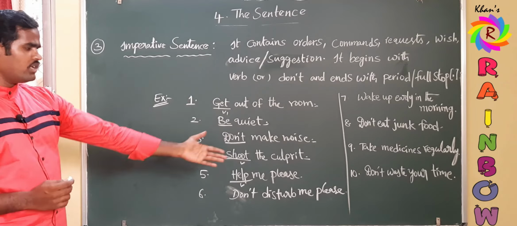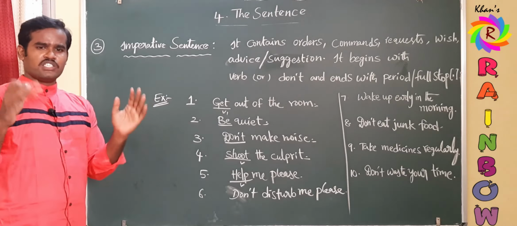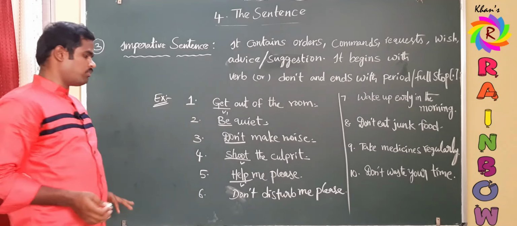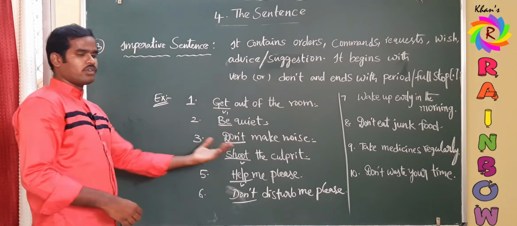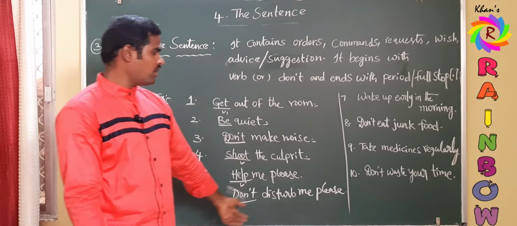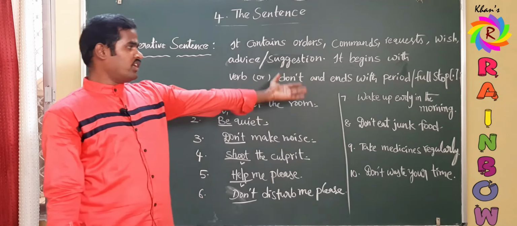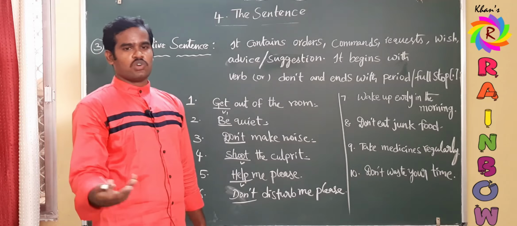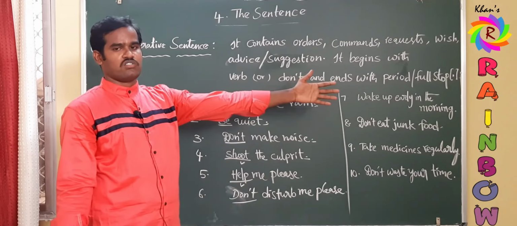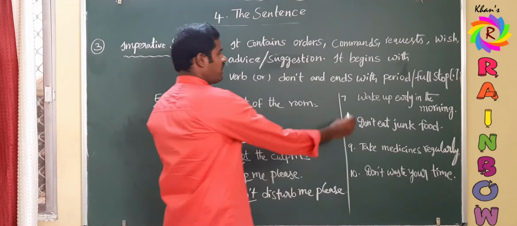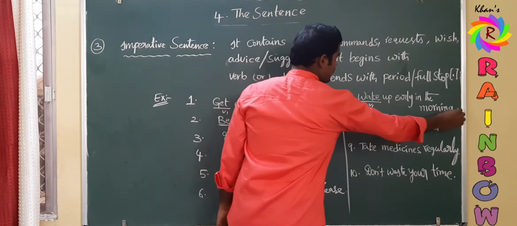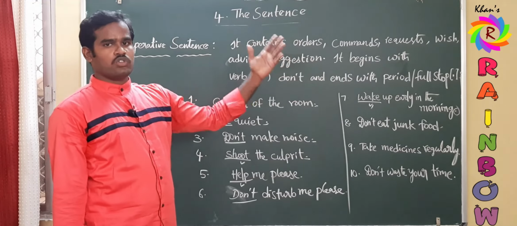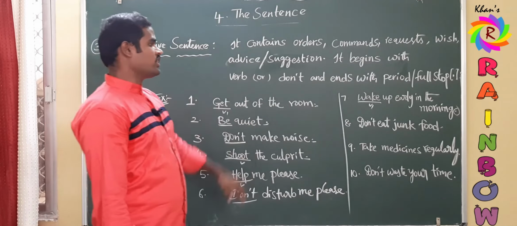Coming to the sixth one, don't disturb me please. If somebody is disturbing you, if somebody is irritating you, we will say don't disturb me please, or please don't disturb me. It is a request and it is also an imperative sentence because it begins with don't and is ending with a full stop. And the seventh example, wake up early in the morning. It is a suggestion. Always our parents, our teachers, our well-wishers will give us this suggestion. Wake is a verb, first form of verb, and it is ending with a period, full stop. So what type of sentence is it? Surely it is an imperative sentence.